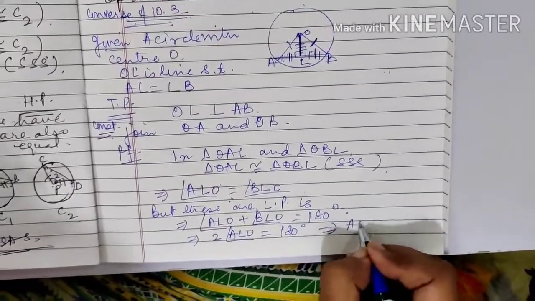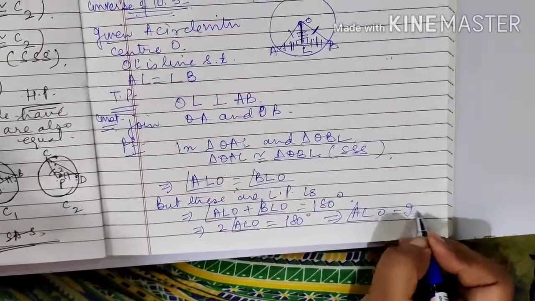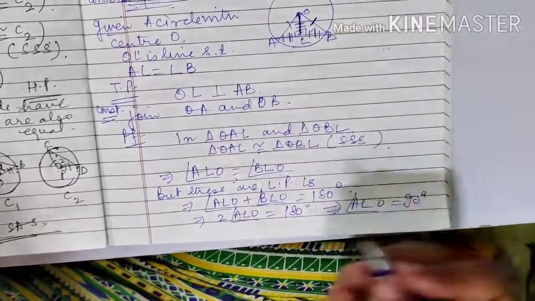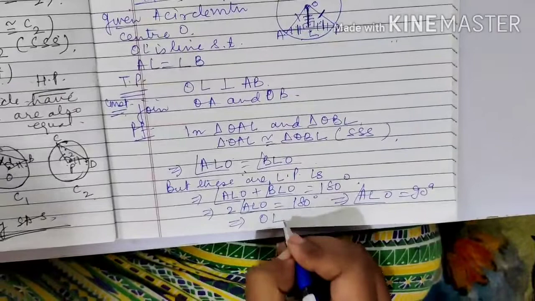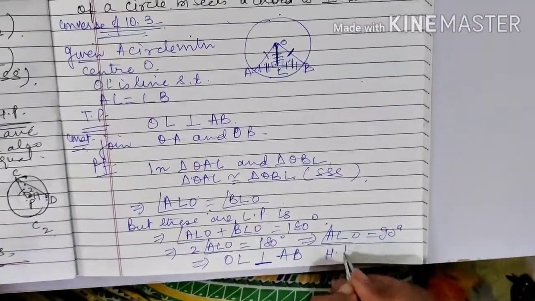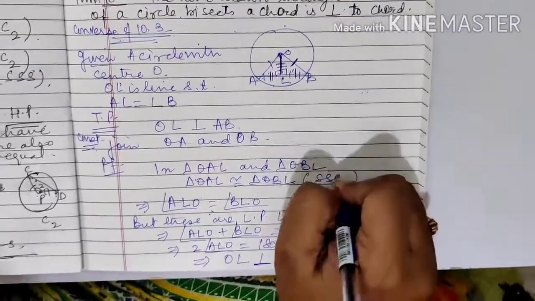This implies ALO is 90 degree. If this is 90, this is also 90, and this implies OL perpendicular to AB. That is what we had to prove.